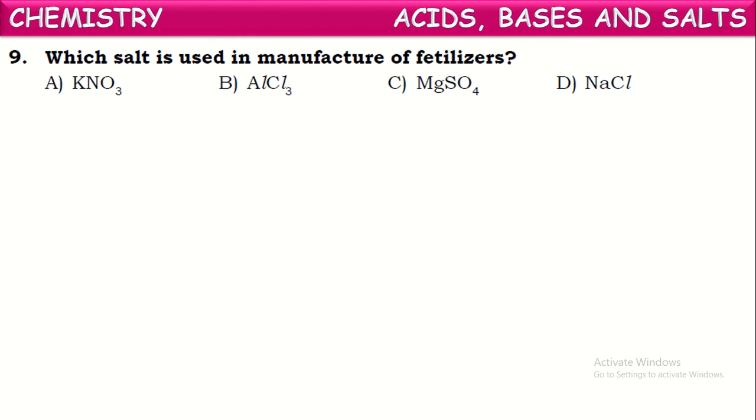Next one, which salt is used in manufacturing of fertilizers? Yes, in the manufacturing of fertilizers, potassium nitrate, which is commonly called niter. Potassium nitrate is used in preparation of nitrogen fertilizers and potassium fertilizers.